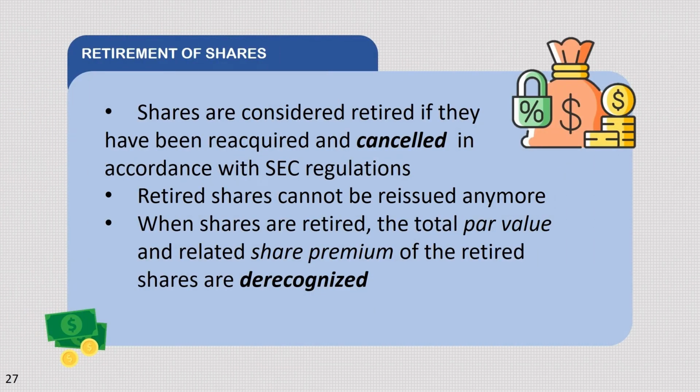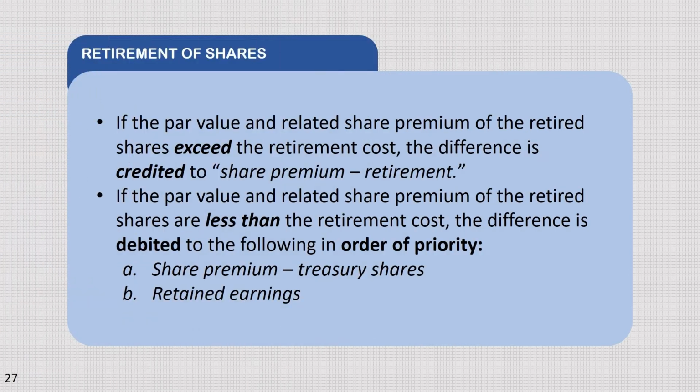Retirement of shares. Shares are considered retired if they have been reacquired and cancelled in accordance with SEC regulations. Retired shares cannot be reissued anymore. When shares are retired, the total par value and related share premium of the retired shares are derecognized. If the par value and the related share premium of the retired shares exceed the retirement cost, the difference is credited to share premium retirement.